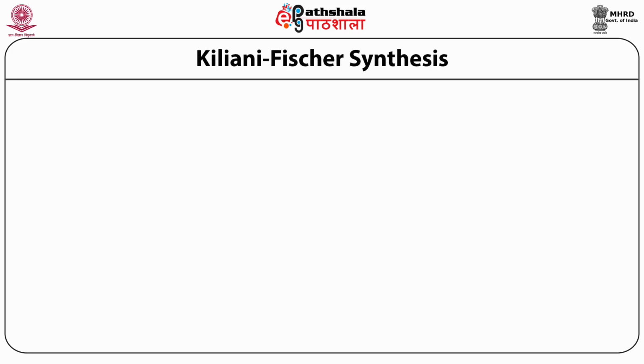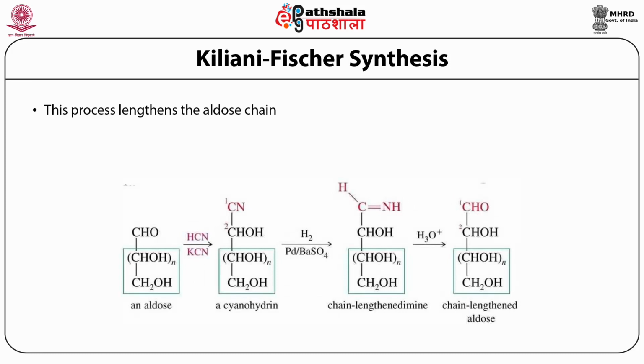While Ruff degradation is used to shorten the chain length, Kiliani-Fischer synthesis is used to lengthen the aldose chain. The end product of the synthesis is a mixture of C2 epimers. In other words, if you apply Kiliani-Fischer synthesis to a sugar solution that contains a tetrose, you will end up getting a pentose, and if you start with a pentose, you will end up getting a hexose.